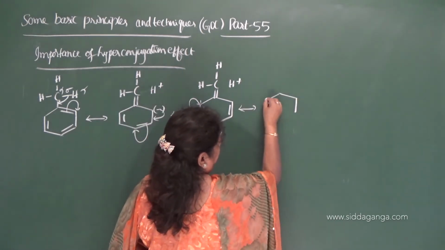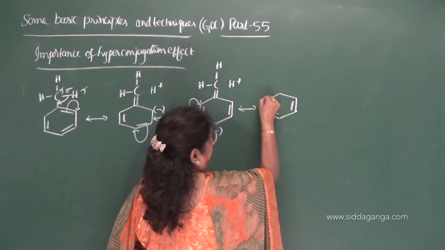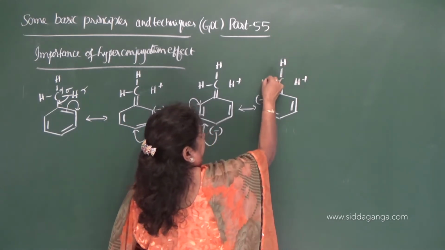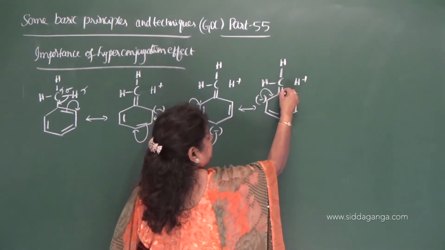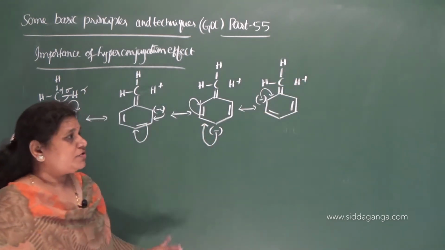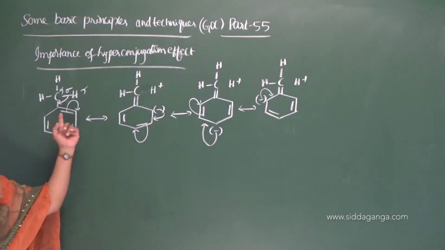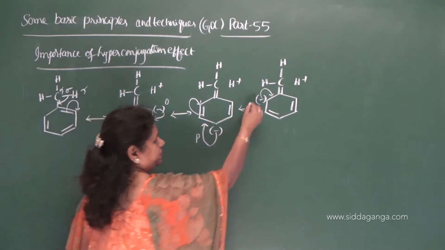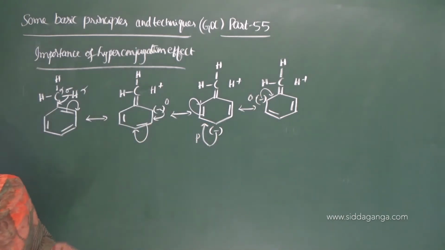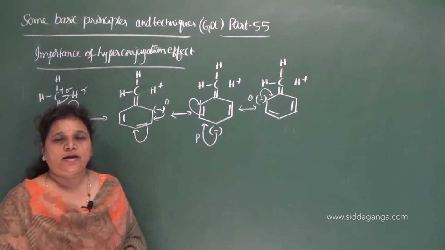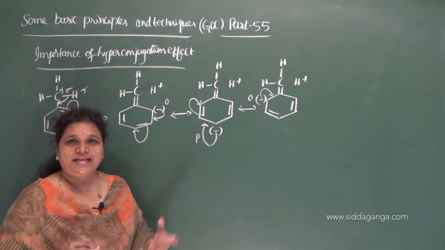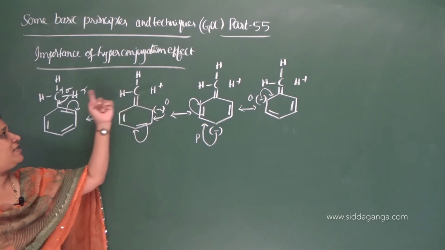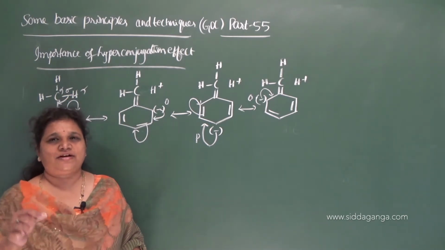You can write one more hyperconjugative structure here, with a negative charge, and H plus, H and H. This negative charge displaces, and again it displaces here. So observe the structures here. We have negative charge on the ortho position, and here we have the para position, and again here it is an ortho position. It means that on ortho and para positions it exerts negative charge, and this negative charge develops at ortho and para positions because of the displacement of sigma electrons of alpha CH bonds.